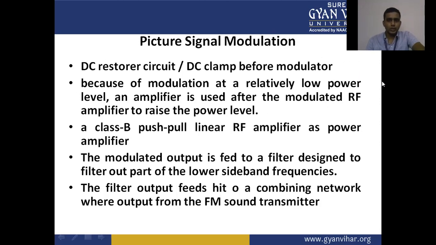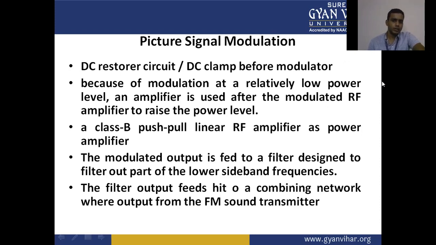For picture signal modulation, a DC restorer circuit or DC clamp is used before the modulator, because the modulation is at a relatively low power level. An RF amplifier is used after the modulation to raise the power level.